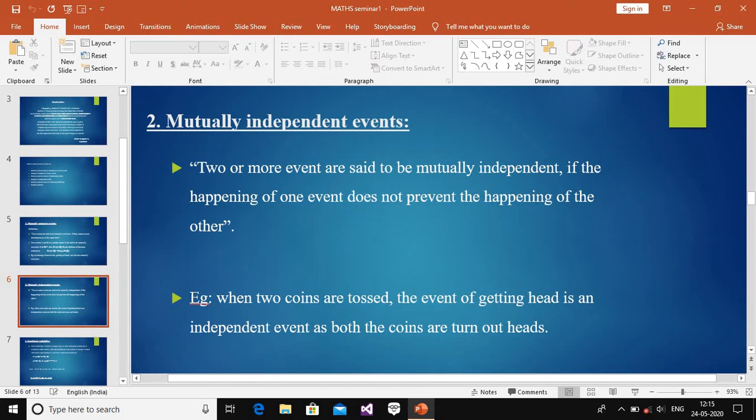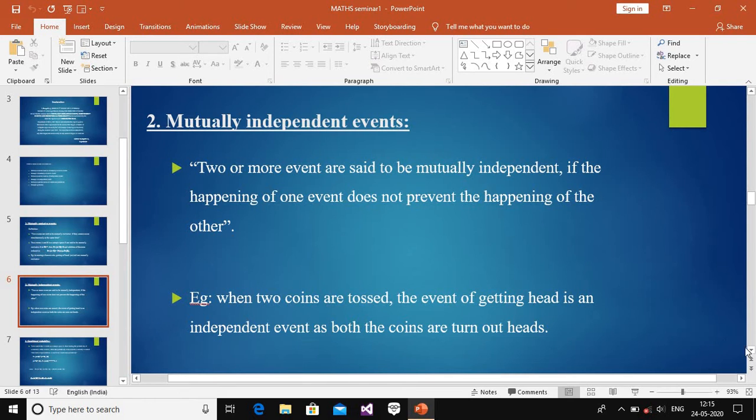Observe the two coins clearly. In this example, we take two coins. One coin is tossed and the result is head. The other coin is tossed and it can also be head. The two events occur simultaneously and independently. This is the mutually independent event. The two coins independently give head and head.